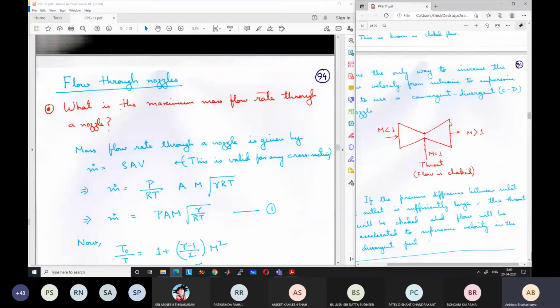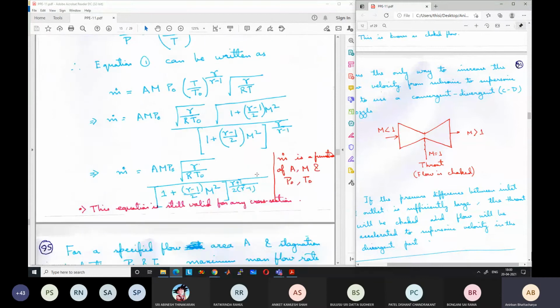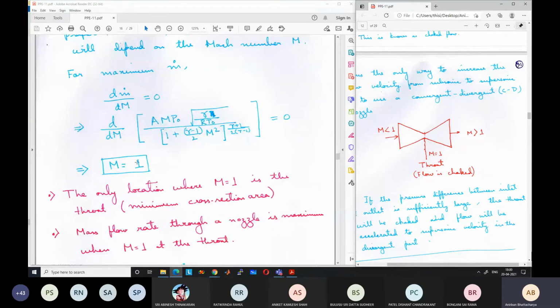So it is actually a convoluted, pertinent question. This is a convoluted way of finding that the maximum flow rate occurs at M equal to 1. This is not a very smooth way of getting the solution, but this is one way to show it. That's why we are showing it like this. Otherwise, you can just assume that the flow rate will be maximum when the flow is choked, and the flow will become choked when the Mach number becomes equal to 1 at the throat section. That is the maximum flow rate that can occur.